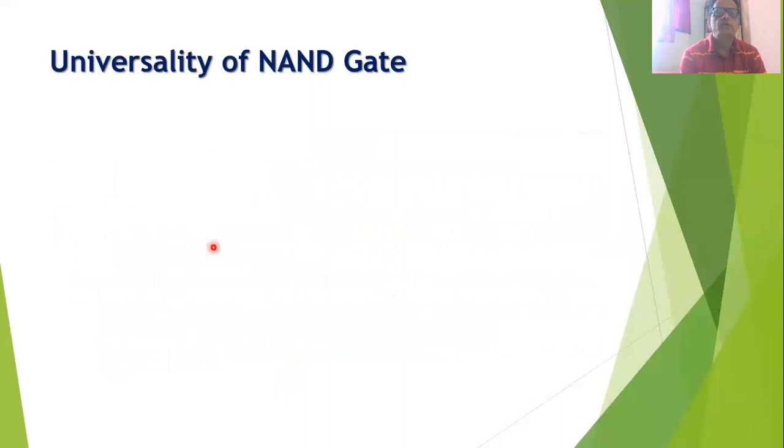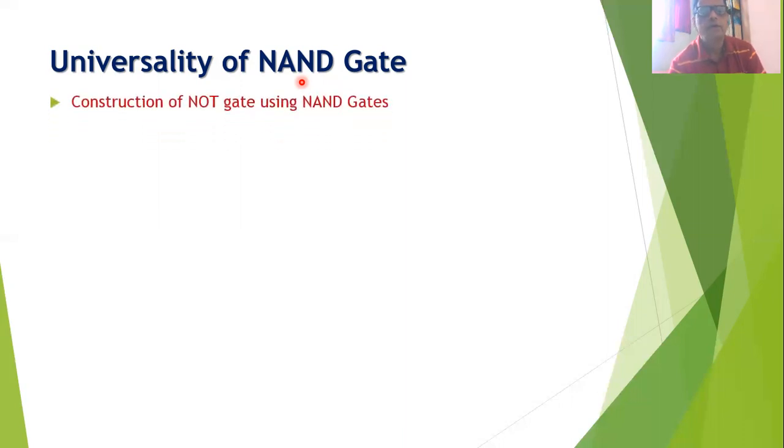Now, let us first of all see what we mean by the universal property of NAND gate. That is, we will see how the basic gates can be constructed by using only NAND gates. So first of all, we will construct the NOT gate, and for such construction, we will make use of only NAND gate.